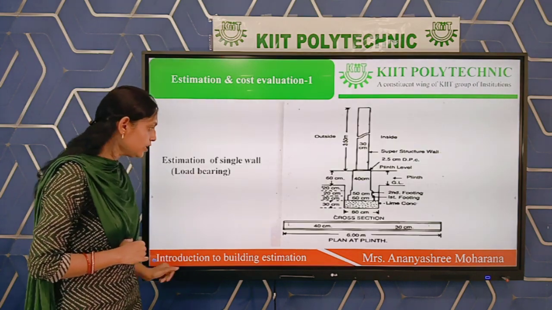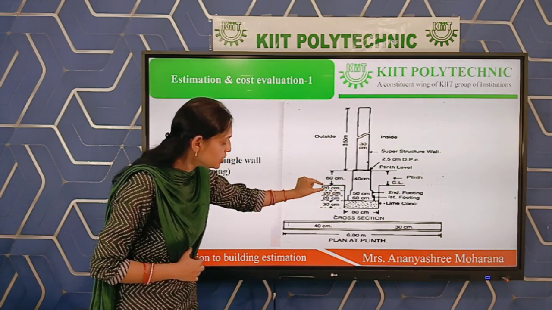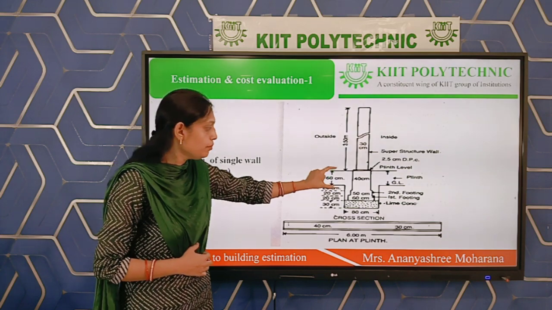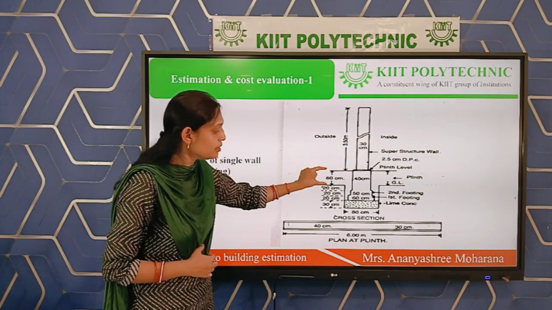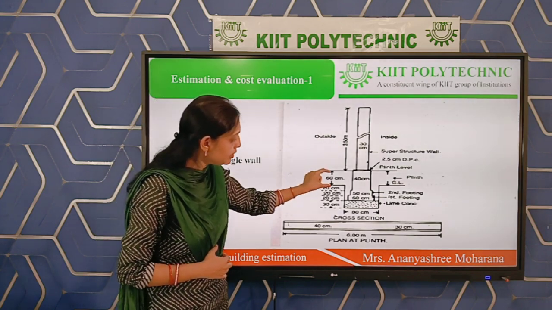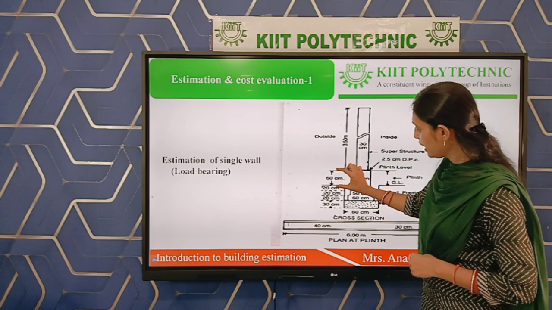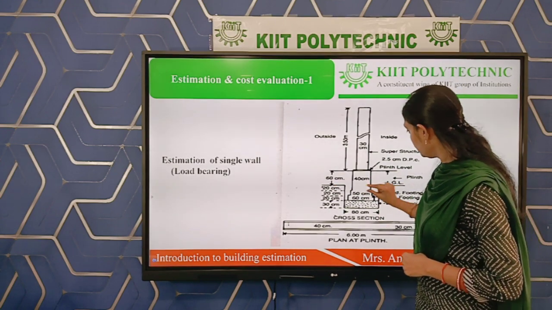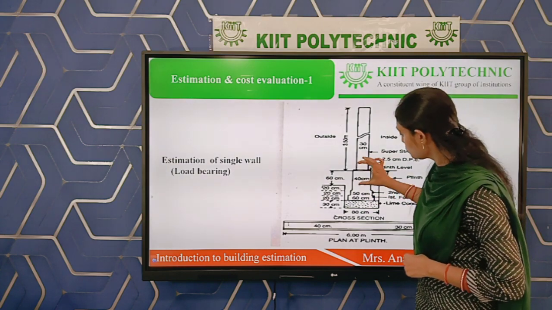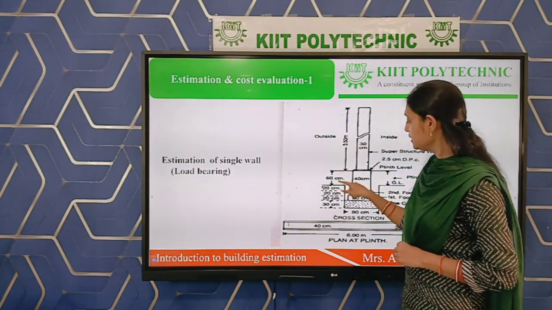You can see in the drawing, the total plinth wall height is 60 plus 20, total 80. 60 centimeter height is above ground level and 20 centimeter height of the plinth wall is below ground level. That means total height of the plinth wall is 0.8 meter or 80 centimeter.